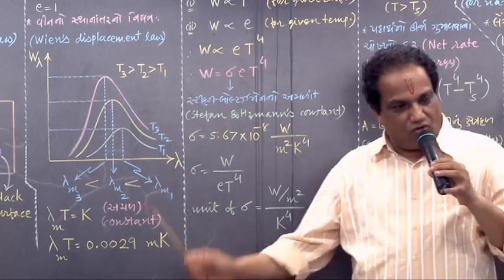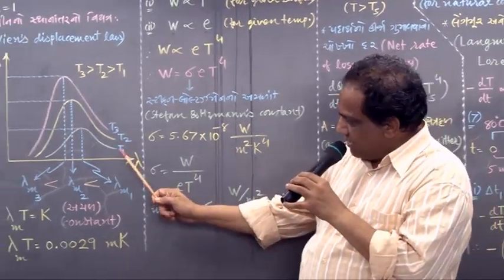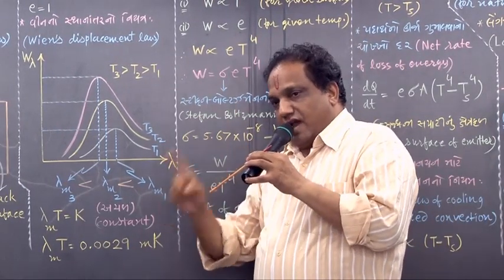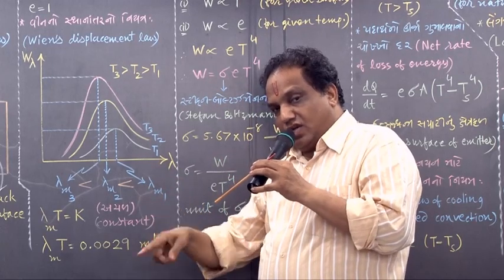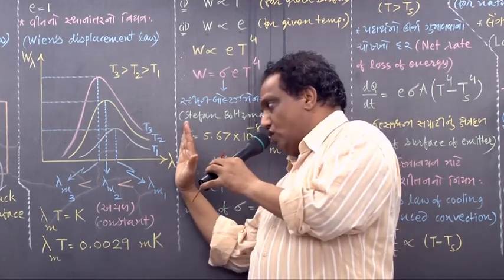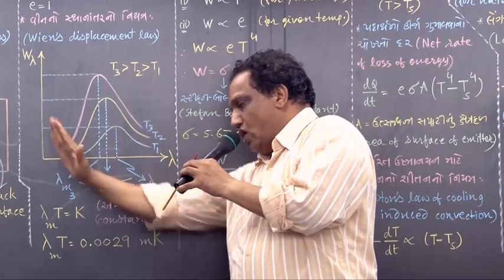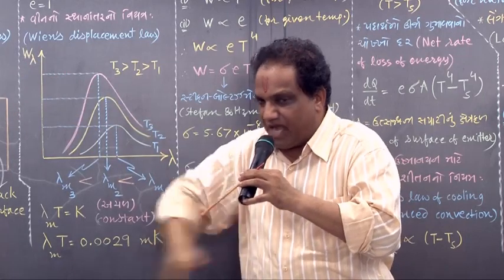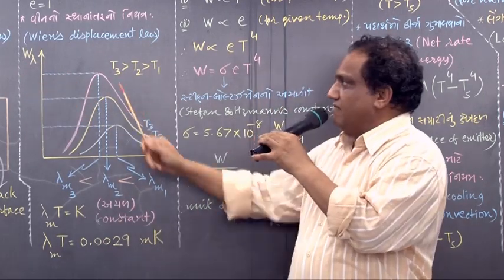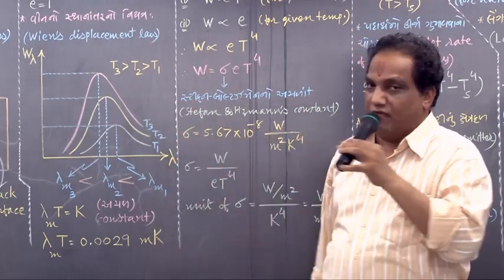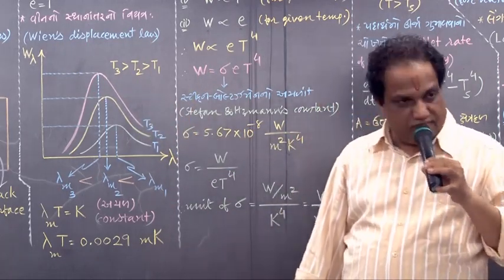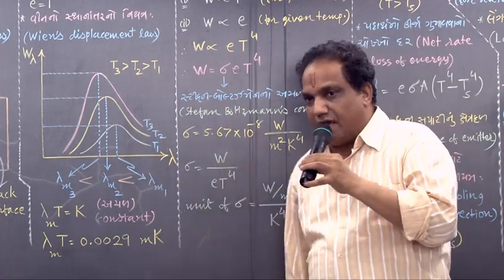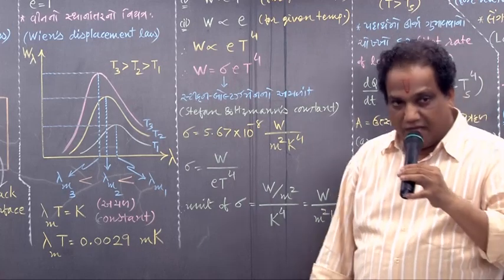Correct? What do you notice in the graphs? As temperature increases, the value of lambda corresponding to the maximum value of W lambda goes on decreasing. It is shifting, it is undergoing some displacement. That's why we call it Wien's displacement law. Temperature increases, lambda m decreases.